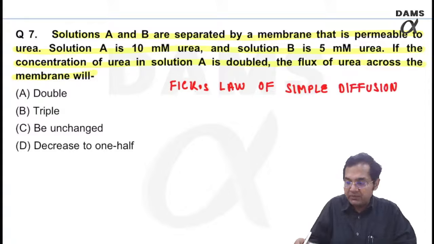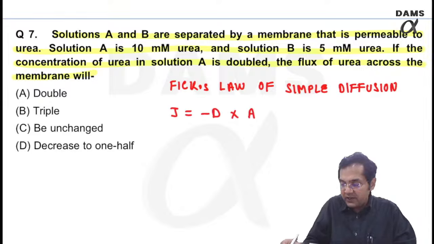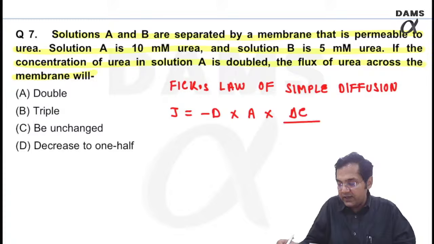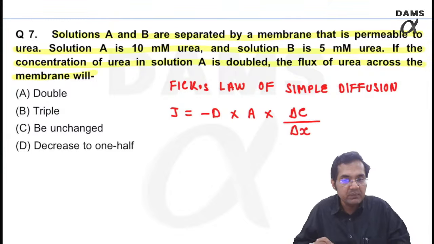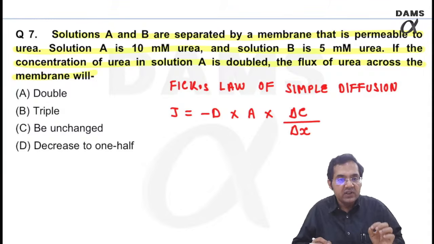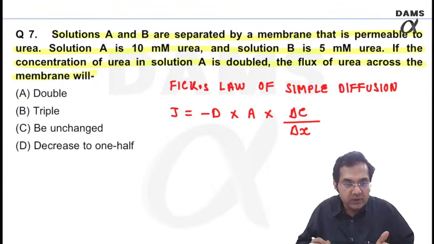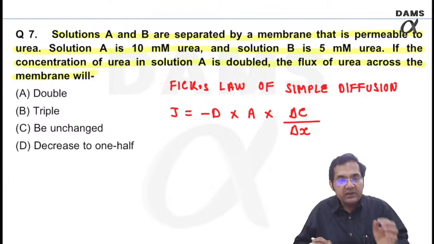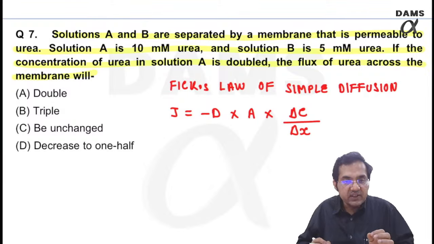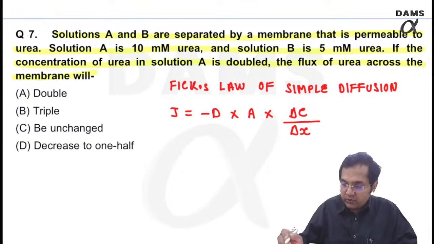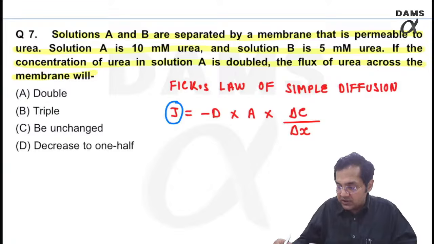Can you recap something? Yes, J is equal to minus D into A into delta C upon delta X. Remember, J is the rate of diffusion. Minus simply tells me that the solute is moving from higher to lower. A is the area, delta C is the concentration gradient, delta X is the thickness of the membrane. So let's try to understand the question. I am only interested in rate of diffusion when my delta C is changing, right?